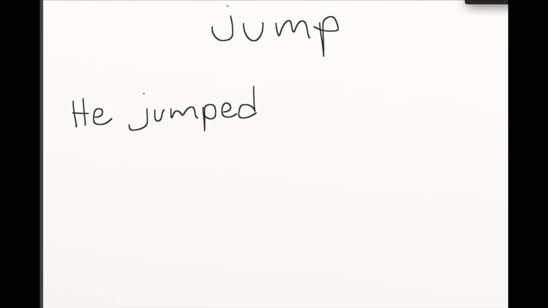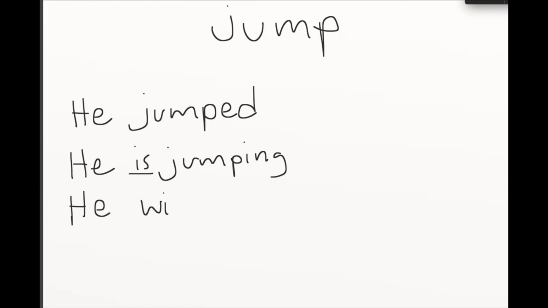So now we have our third verb, which is jump. And again, don't say he jump ed. It's he jumped. Okay, and that is the past tense. Now let's look at this present tense and how it changes the sentence. So he jumping? No. You need your to be verb is. And if you were using the pronoun we or they, it would be are. We are jumping. They are jumping. He is jumping. She is jumping. He will jump for future tense.